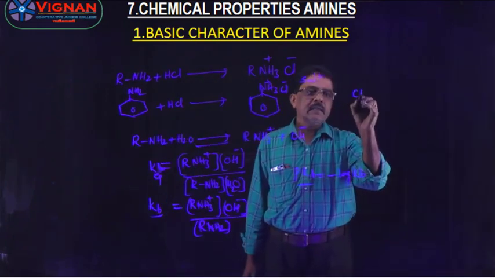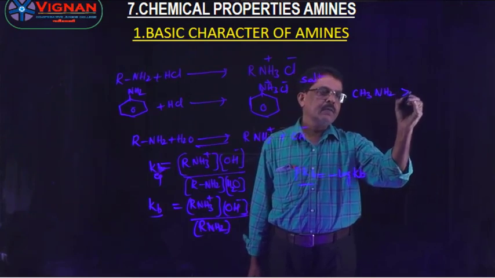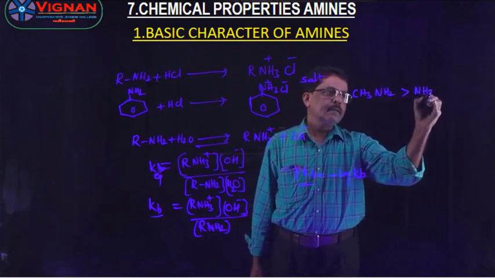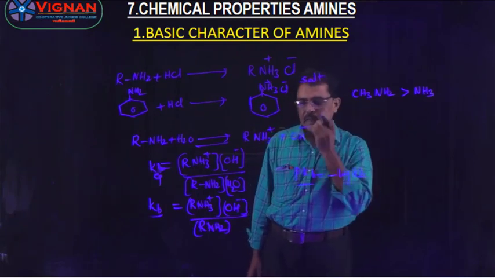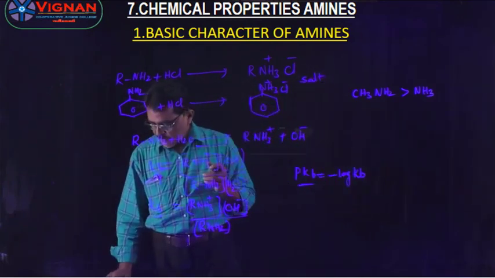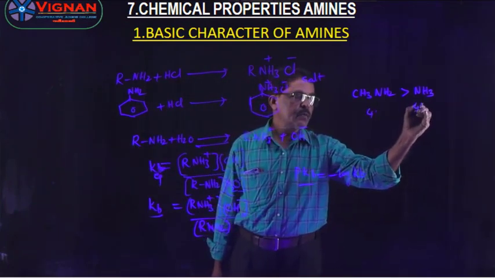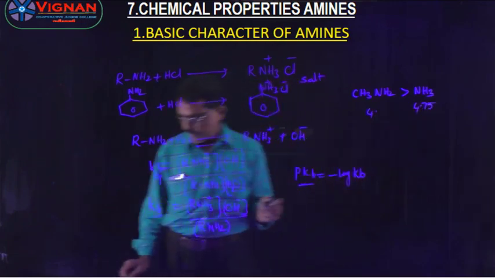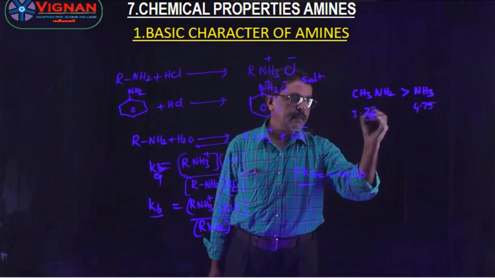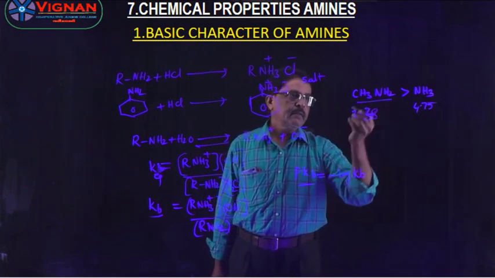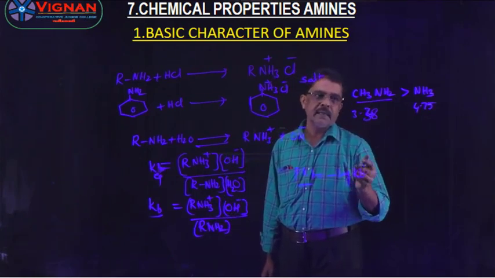Here CH3NH2 is more basic than NH3 based on pKb values. The pKb value for ammonia is 4.75 and for methylamine is 3.38. So the lower the pKb value, the more basic the character.